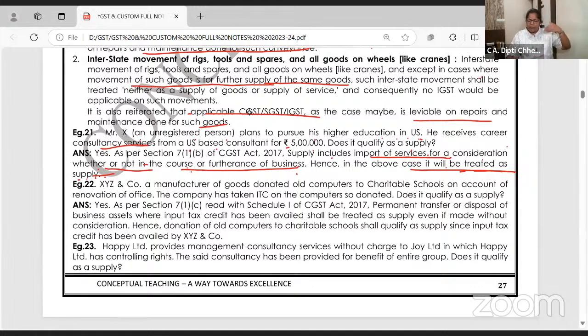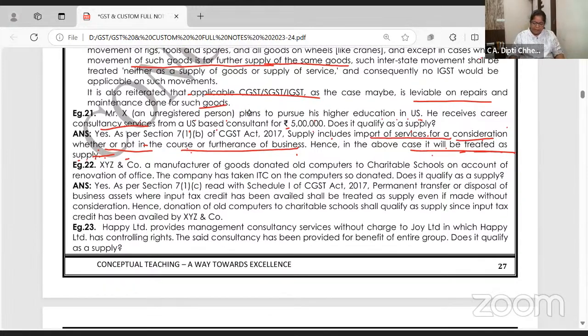Are we receiving import of service from USA? Yes. Is it with consideration? Yes. Is it for furtherance of business? No. Whether or not, since it is with money, it will be treated as supply.